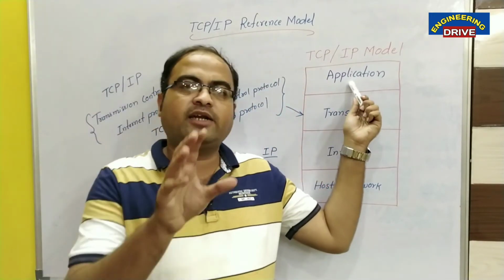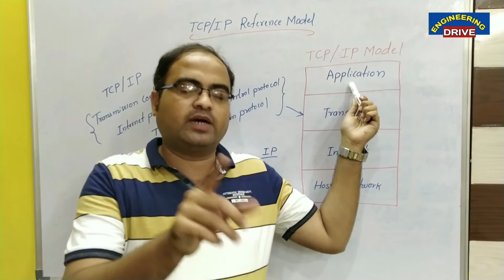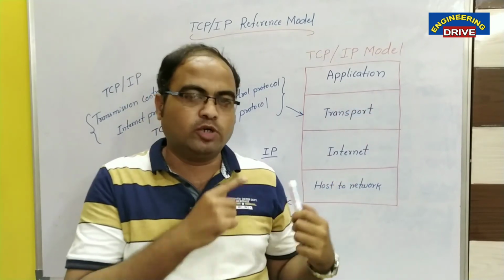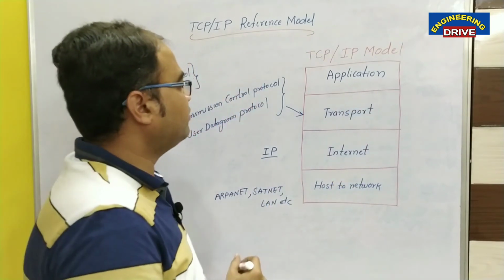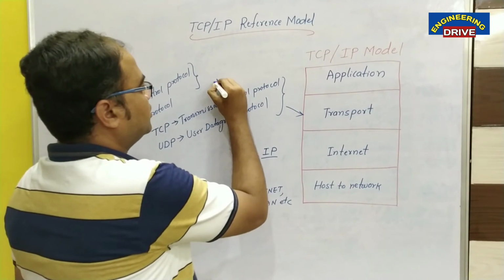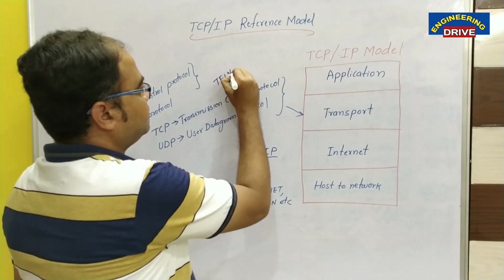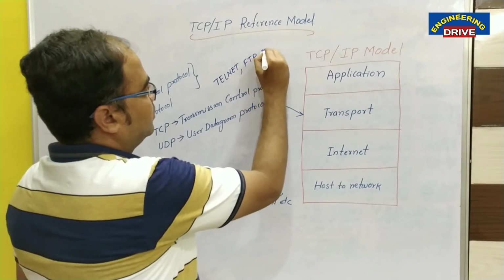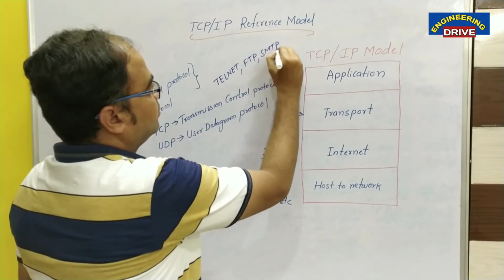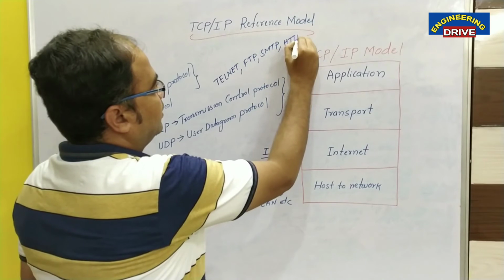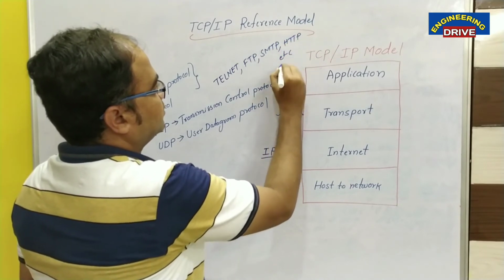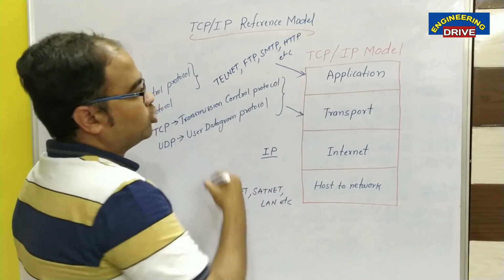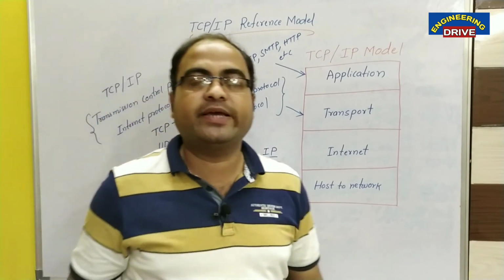Along with that work, the application layer makes use of these protocols: Telnet, FTP, SMTP, HTTP, etc. These are the protocols that can be used in the application layer.